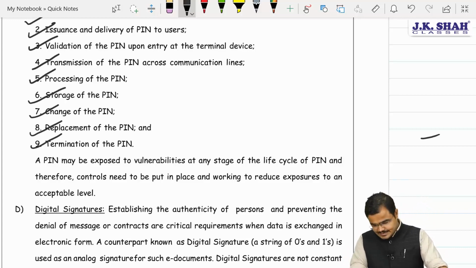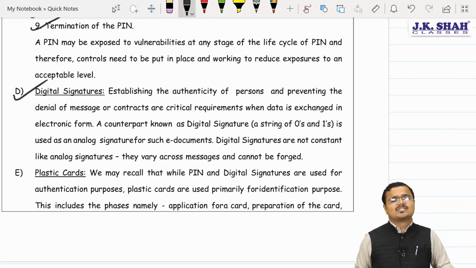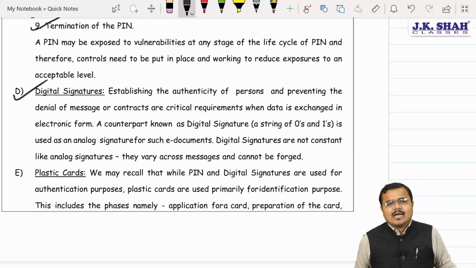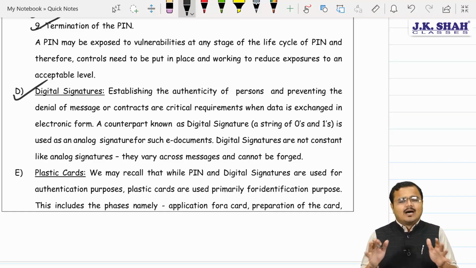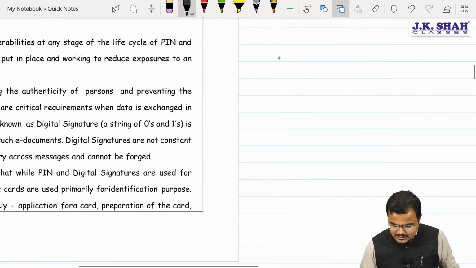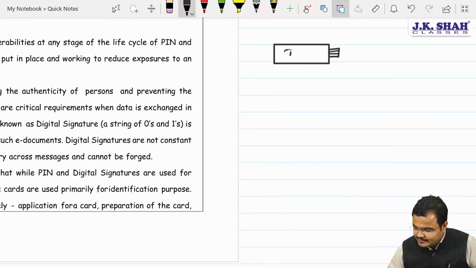Understood? Yes, sir. Further, the next very important concept comes, and that's the digital signature. I hope maximum of you remember and understand what exactly the digital signature is all about. If not, let me guide you very clearly. A digital signature looks like just a pen drive, without any further changes. Understood? Yes, sir. We have this type of what? Sir, digital signature.